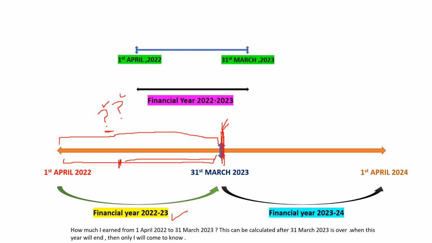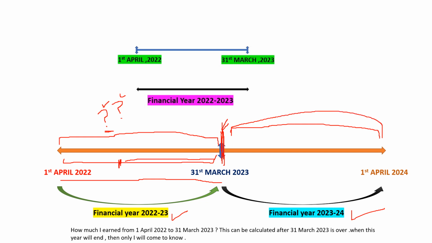So what we do is the assessment of your income from 1st April 2022 to 31st March 2023 will be done in the next financial year, which is 2023-24. For the time period starting from 1st of April 23 to 1st of April 24, I will be totaling up and calculating the income of the earlier year.